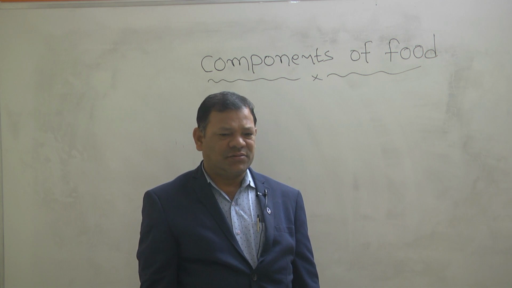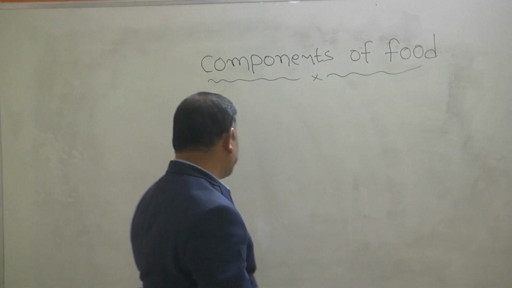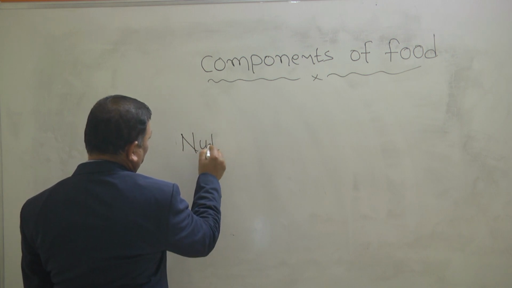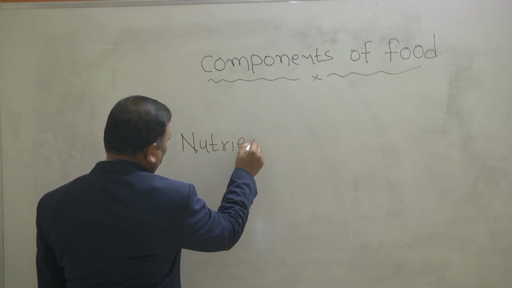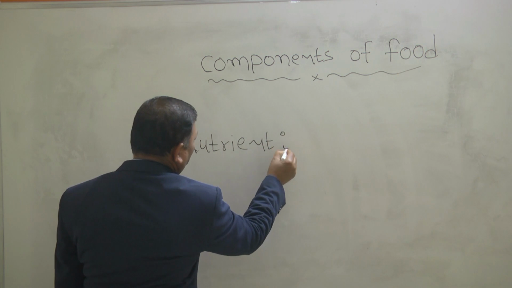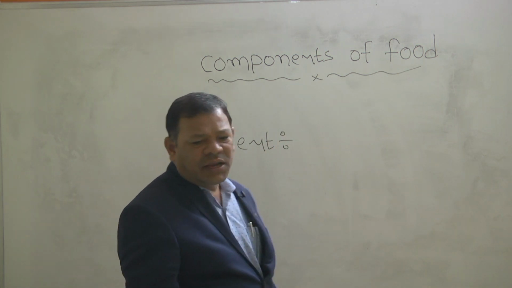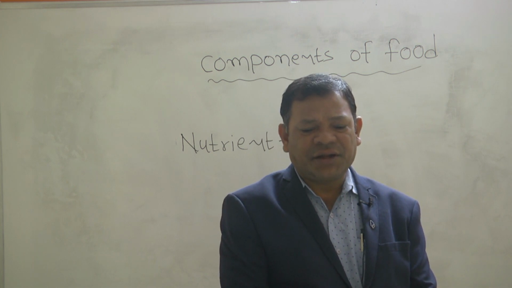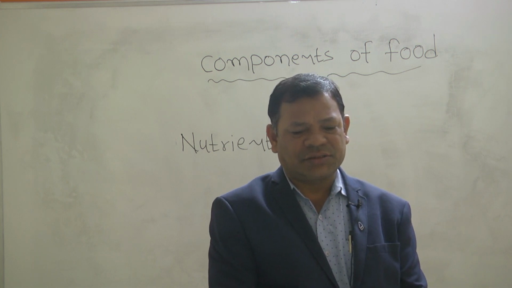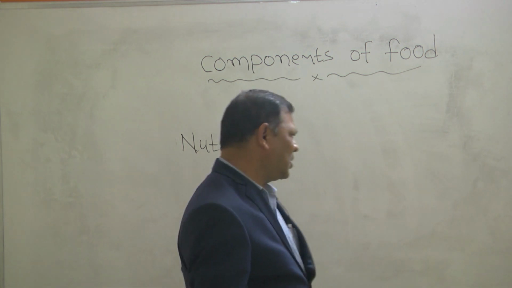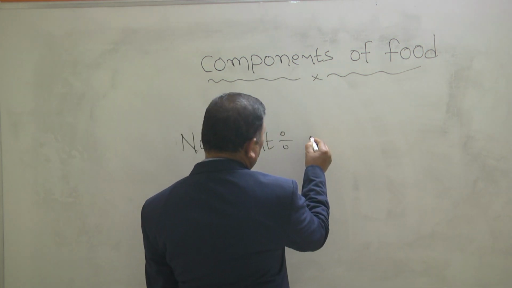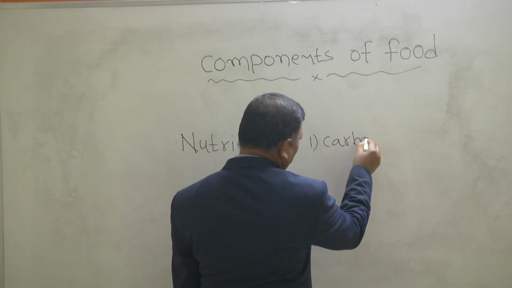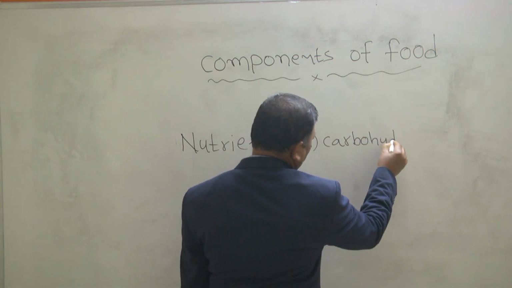Components of food. We can eat different nutrients. What are the different nutrients? We can eat the carbohydrates.